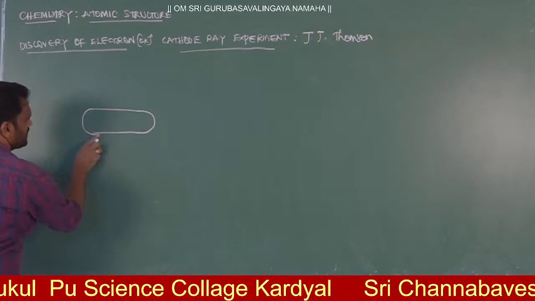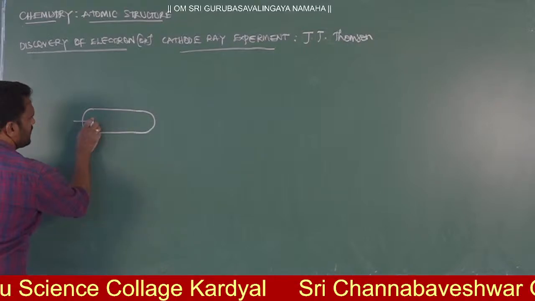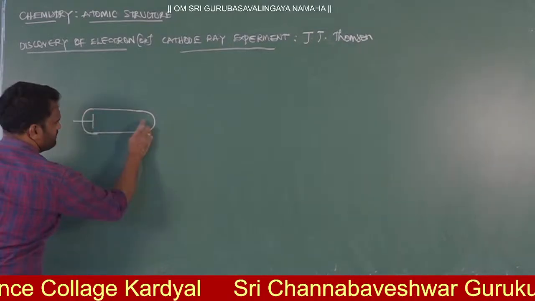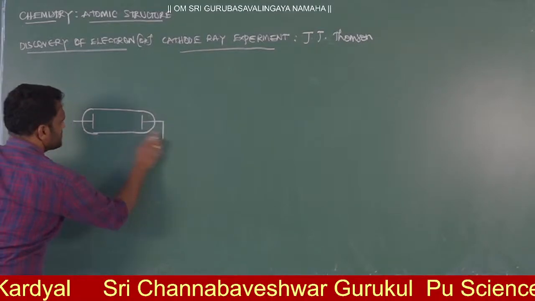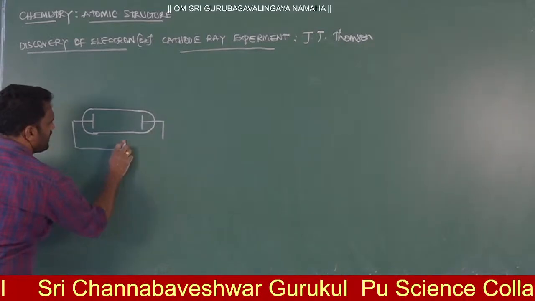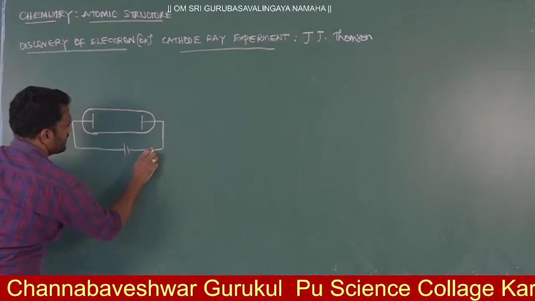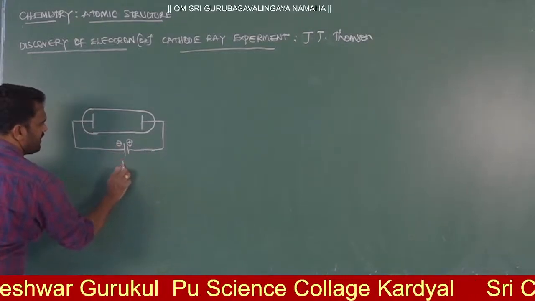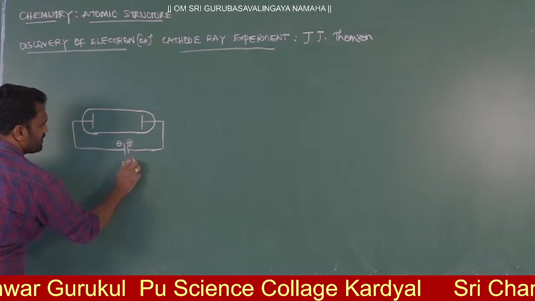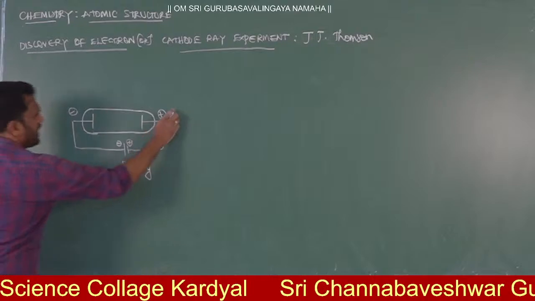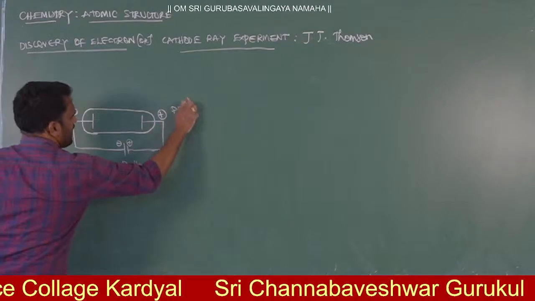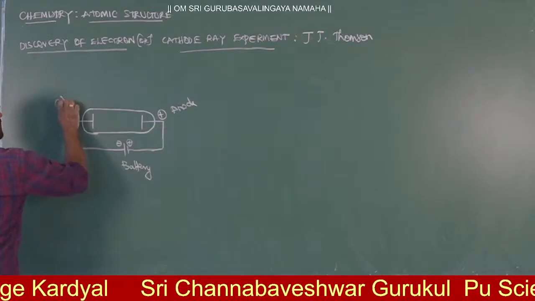This glass tube is connected with two electrodes, one side cathode, the other side anode. These two are connected to an external battery. This is the battery, this is the cathode, and this is the anode. Plus charge is said to be anode, and minus charge is said to be cathode.